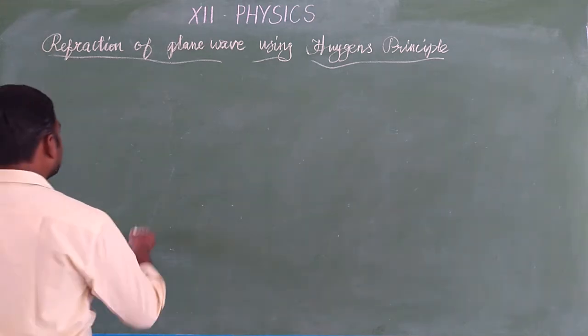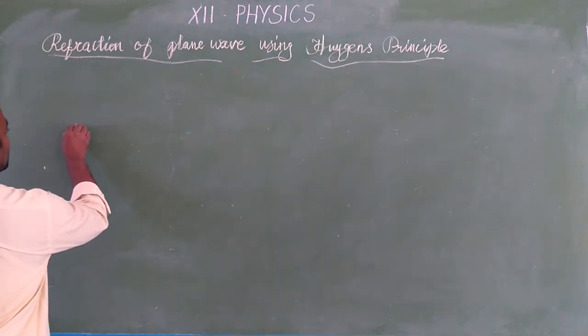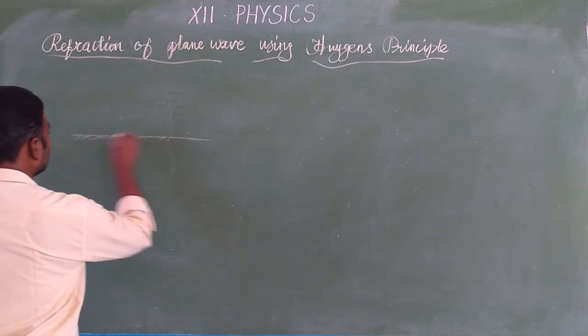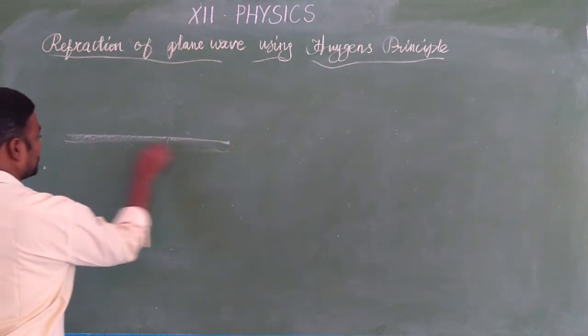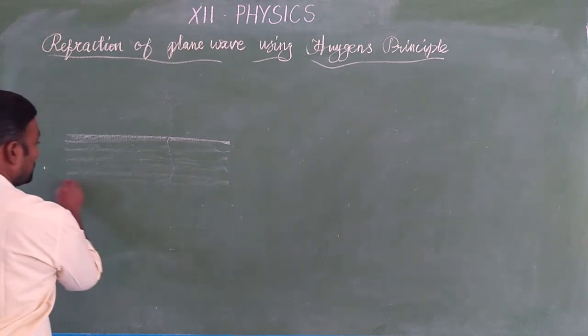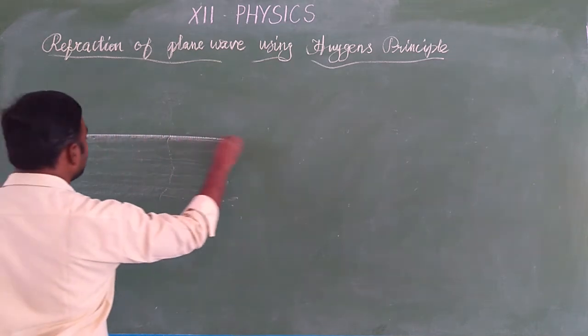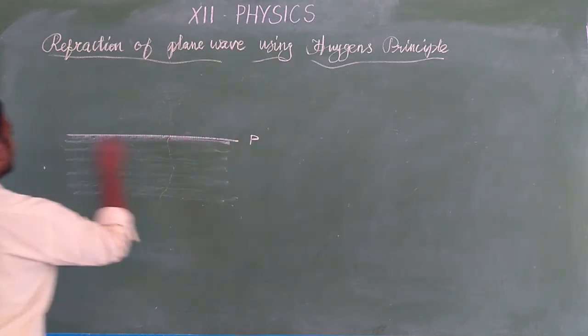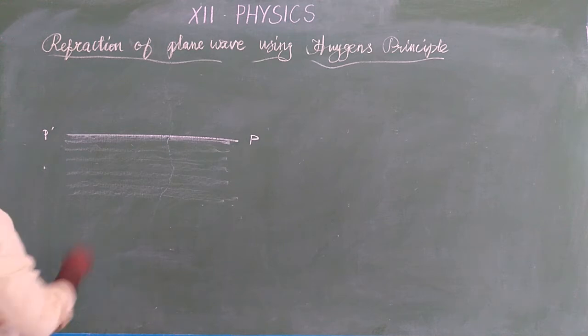Let us consider two different media. One is optically rarer medium, another one is optically denser medium. So this is optically denser medium. And this is the separation of media, that is P and P dash. Okay, P and P dash is the separation of media.